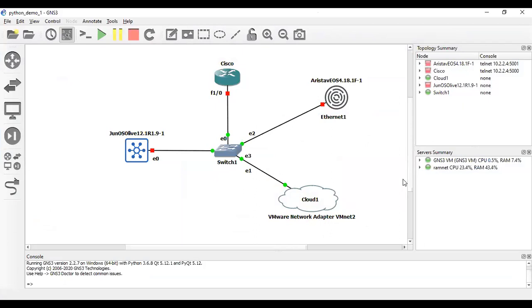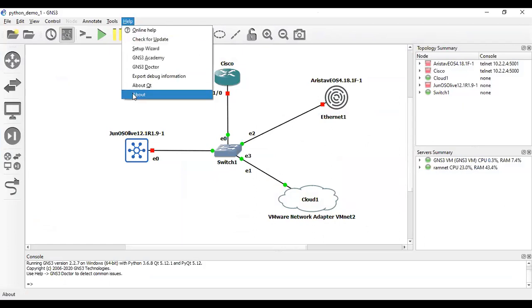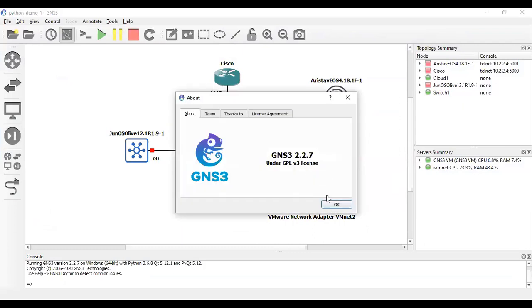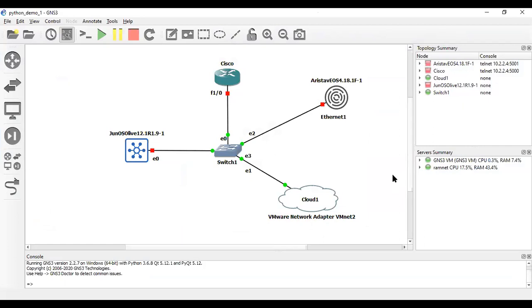Yes, yes. Okay, this is GNS3, normal GNS3. Let me show you the version. It's 2.2.7 which I installed. Maybe I guess it is the latest one. Better you take versions after 2. Don't run anything below 2, it will be a problem. So GNS3 version 2 and after we can work on.